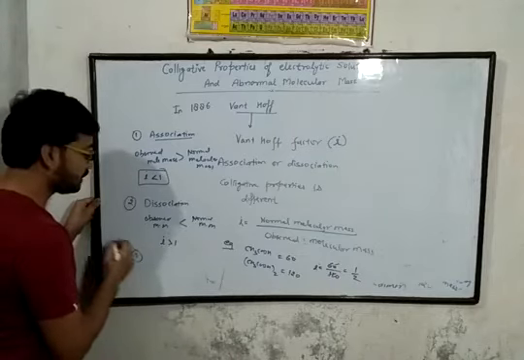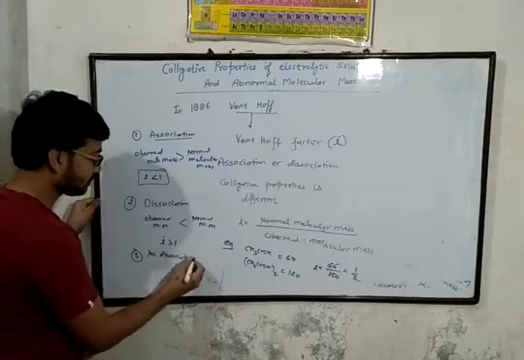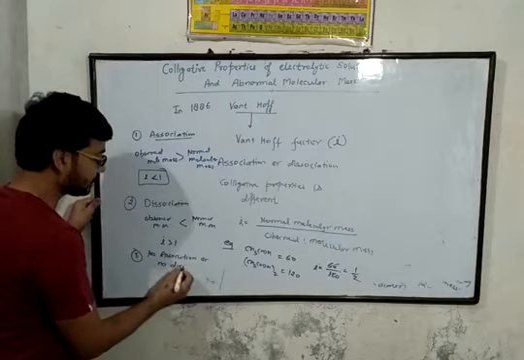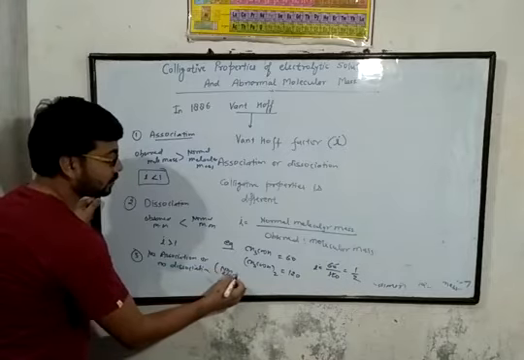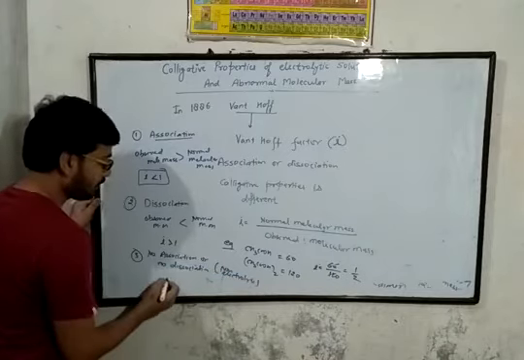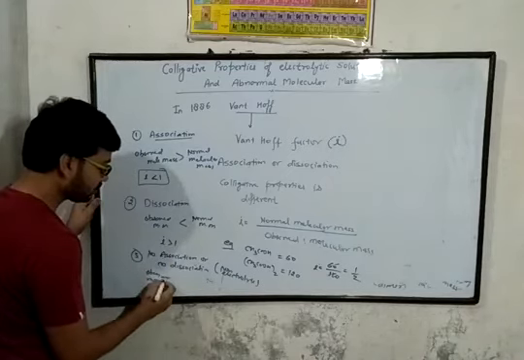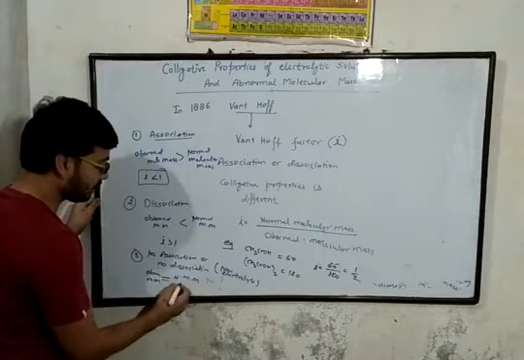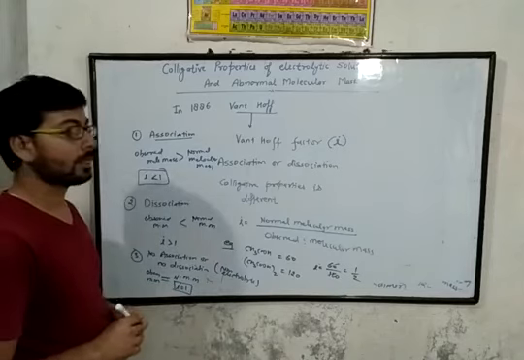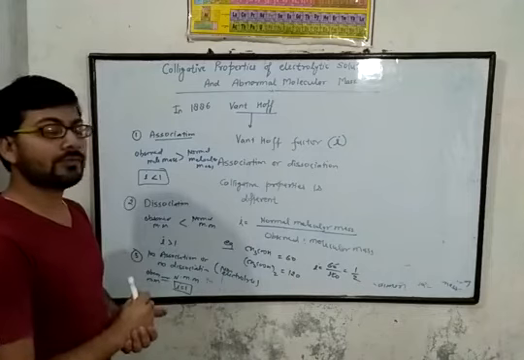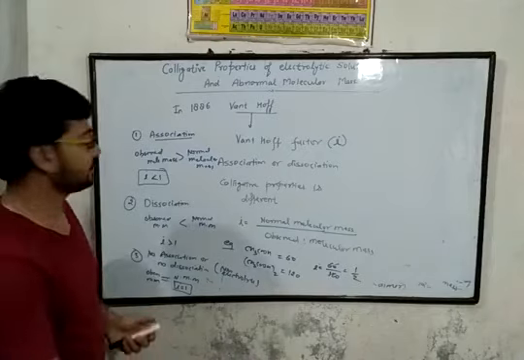And in case of no association or no dissociation, means for non-electrolyte solution, the value of observed molecular mass is equal to normal molecular mass, and the value of Van't Hoff factor is equal to 1. So, Van't Hoff introduced the Van't Hoff factor in the colligative properties as seen here.